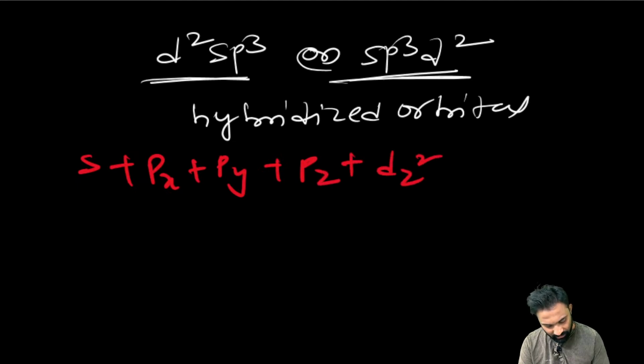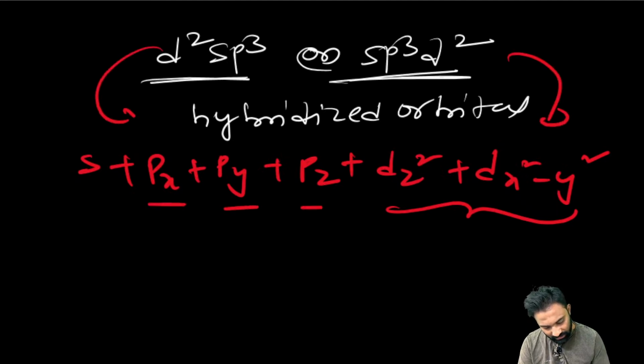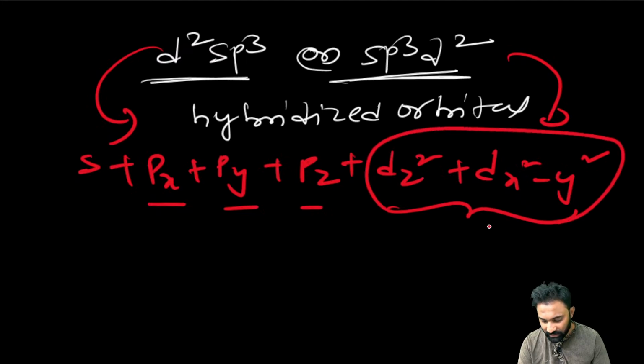Here the hybridized orbitals involved are dz square and dx square minus y square. That's what I was asking. Yes, good, my dear friends. Good.